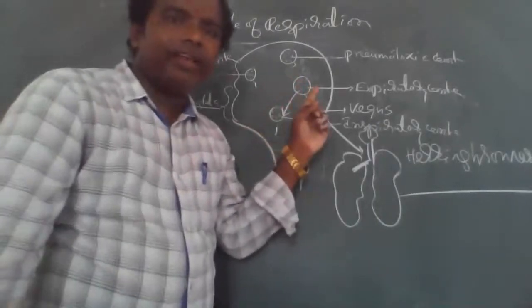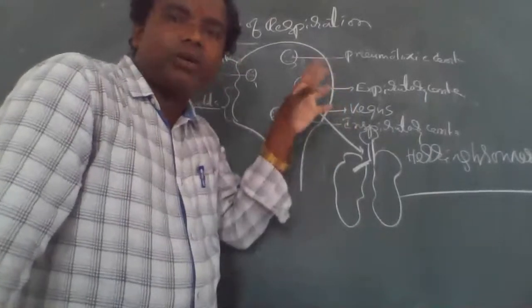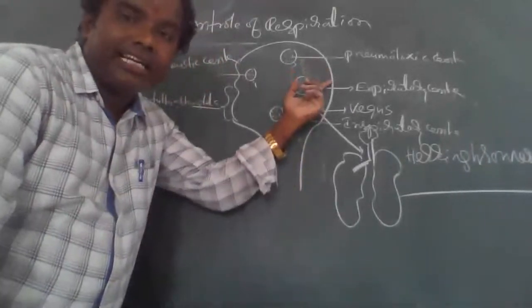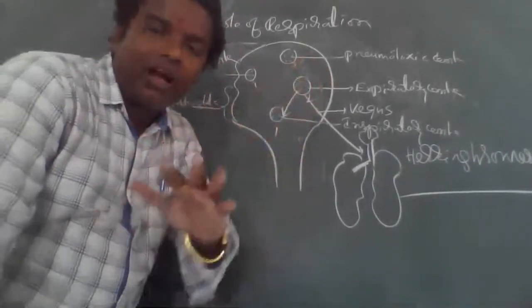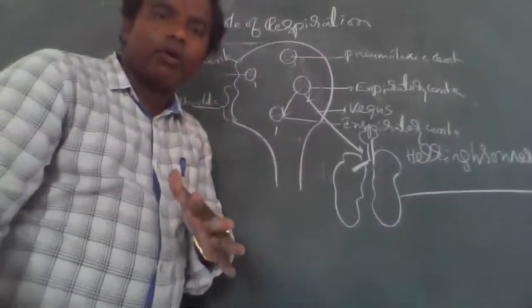Very important thing here: the Expiratory Center is present at the location anterior to the Inspiratory Center. Actually, it is visible; of course, your network is the problem, I think. Okay, it will become clear, no problem.